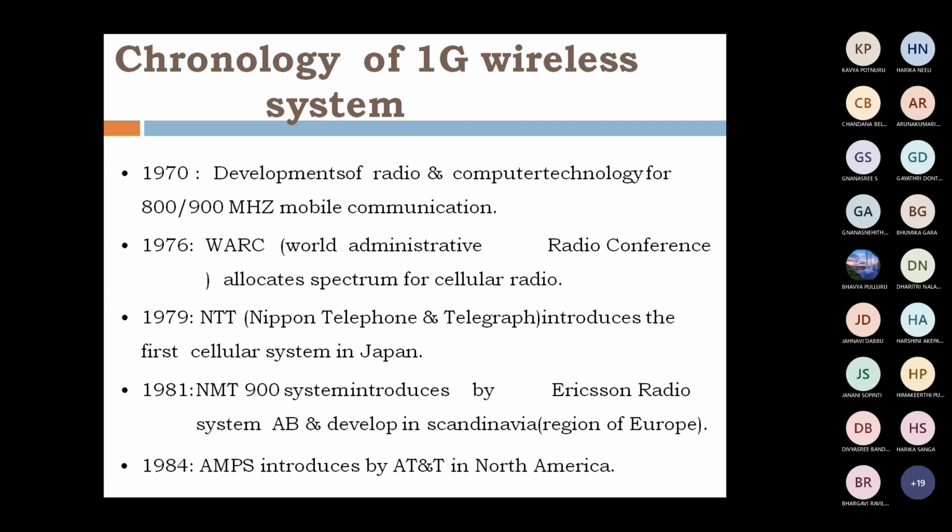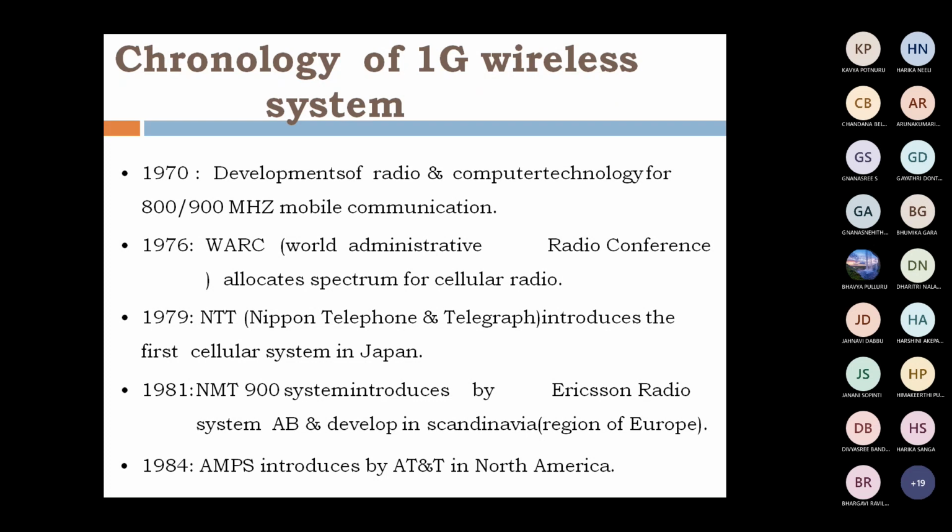That is the chronology of first generation wireless systems, the developments made in analog cellular systems. In the 1970s, development of radio and computer technology with a frequency of 800 or 900 megahertz.